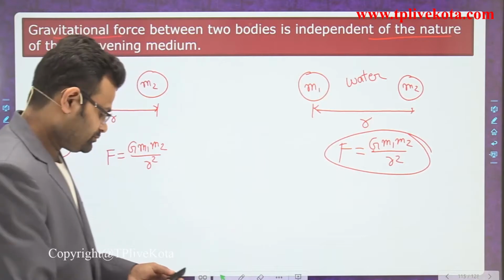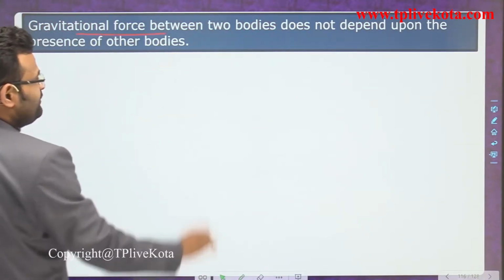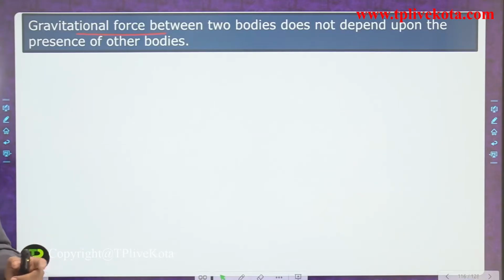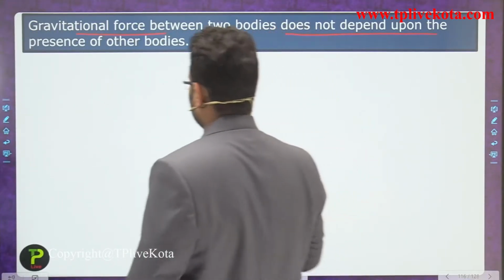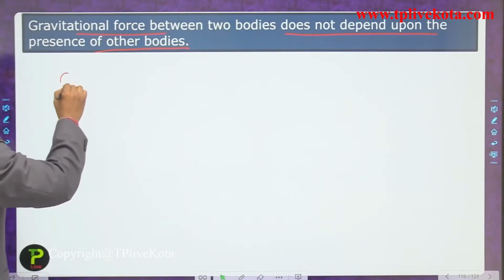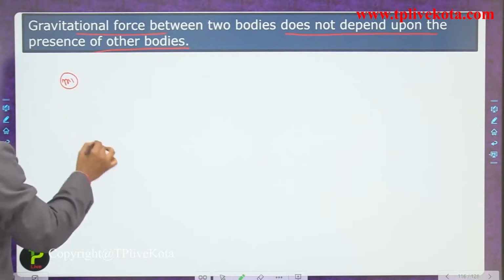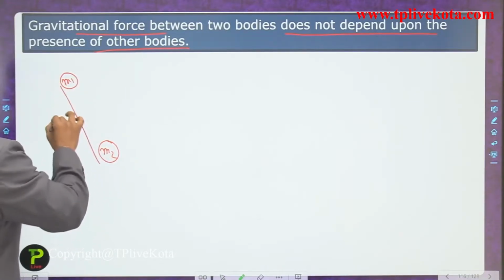Okay, now the next one. Gravitational force between two bodies does not depend upon the presence of other bodies. Suppose the first body is m1 and the second body is m2, and they maintain a distance small r.